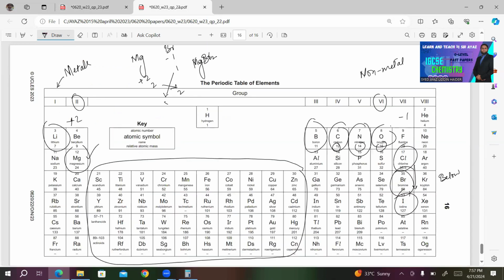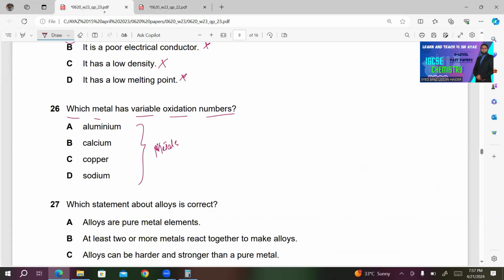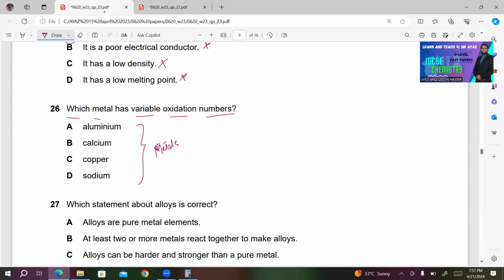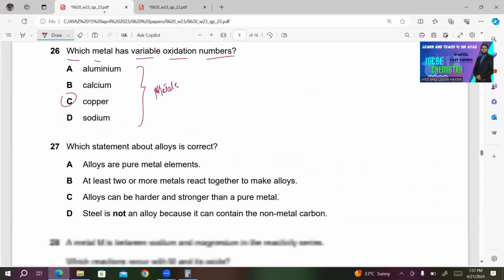Where is copper? Here's copper. Aluminium, here's aluminium. What about sodium? Sodium is in group 1. Calcium is in group 2. So copper must be the one which has variable oxidation numbers. This is one of the typical properties of transition elements in the periodic table. So C must be the right answer.